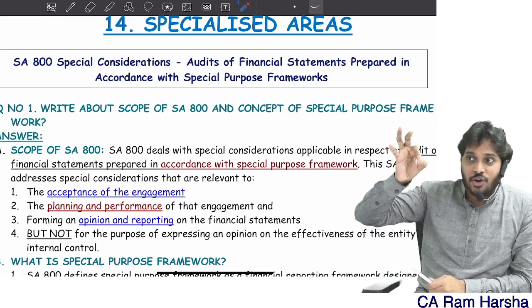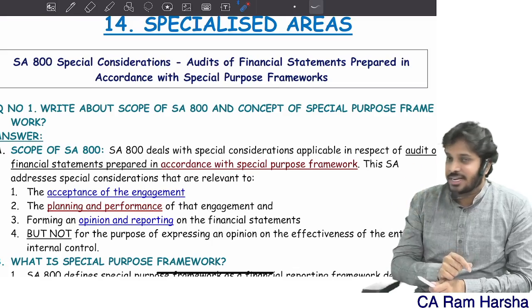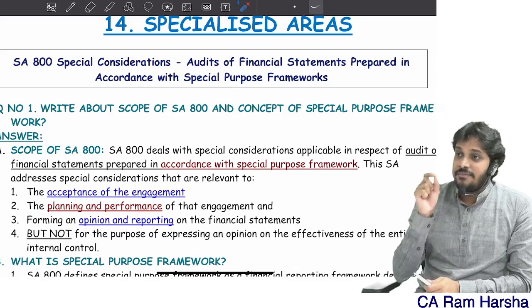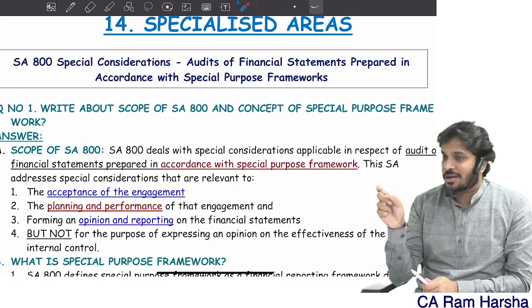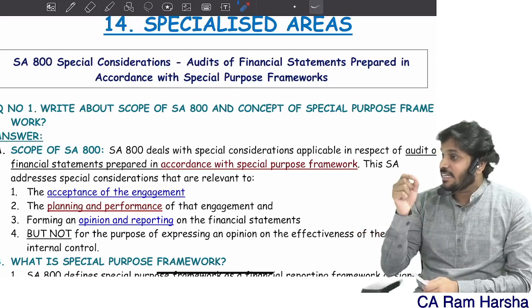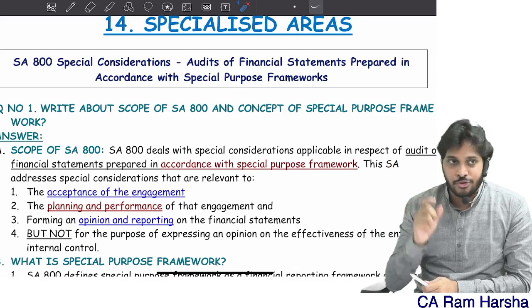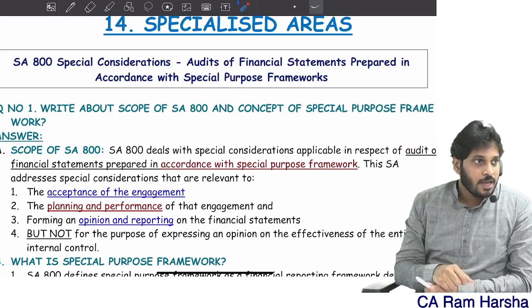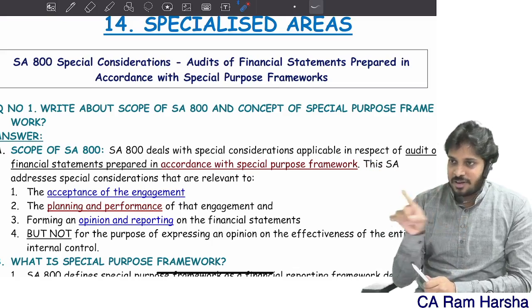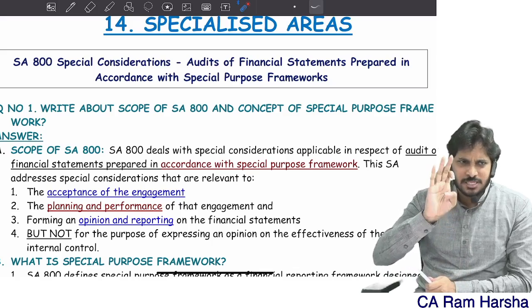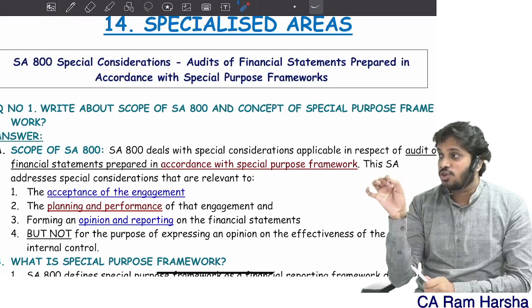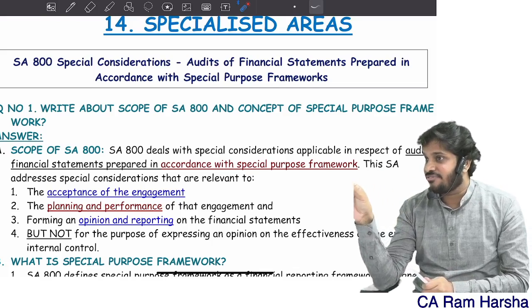are true and fair or not. You see Section 129 subsection 1 of the Companies Act, financial statements. Every company shall prepare financial statements in accordance with accounting standards, in accordance with Schedule 3, and shall reflect a true and fair view of the affairs of the entity. Means the Companies Act clearly says annually every company prepares financials, right? They must be prepared as per standard. They must be prepared as per Schedule 3. In addition to it, it must also achieve a true and fair view.